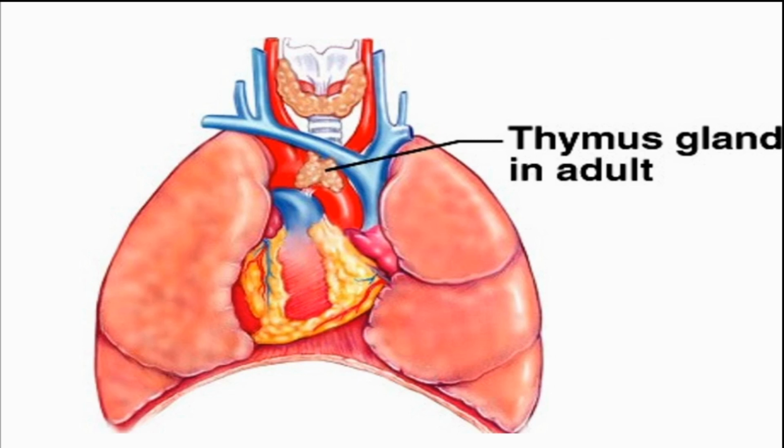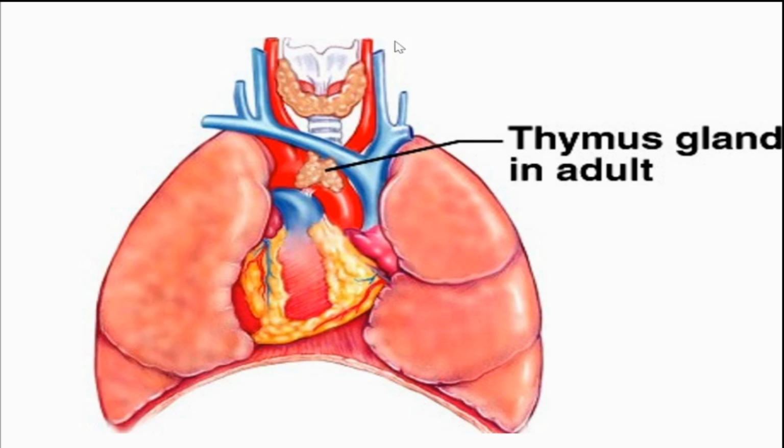It is encapsulated. Encapsulated means it's covered by a protective covering. And inside the thymus so many lymphocytes are present. Regarding its position, where is its position? In front of the heart and under the sternum. And peculiarity, it is encapsulated and it is lymphocyte rich. It is bilobed. 2 lobes are present. It is the site of T cell formation and maturation.